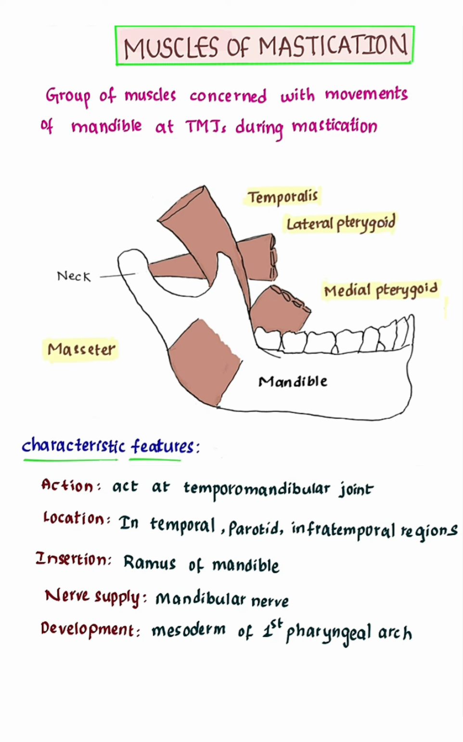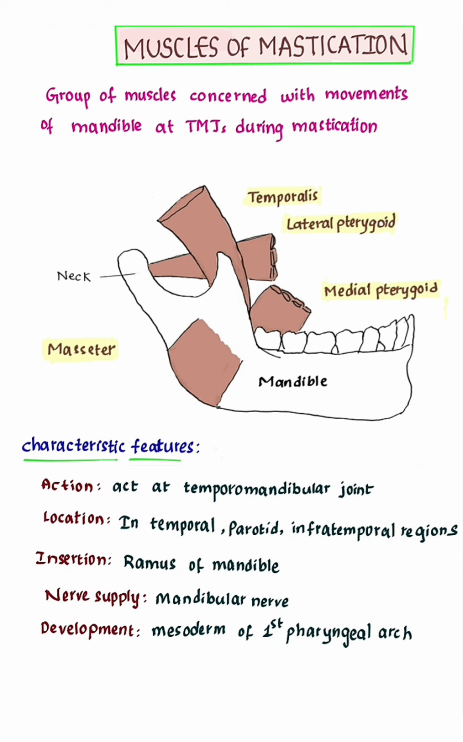Let us now learn about muscles of mastication. These are a group of muscles concerned with movements of the mandible at the temporomandibular joints during mastication. The principal muscles of mastication include temporalis, lateral pterygoid, medial pterygoid, and masseter.